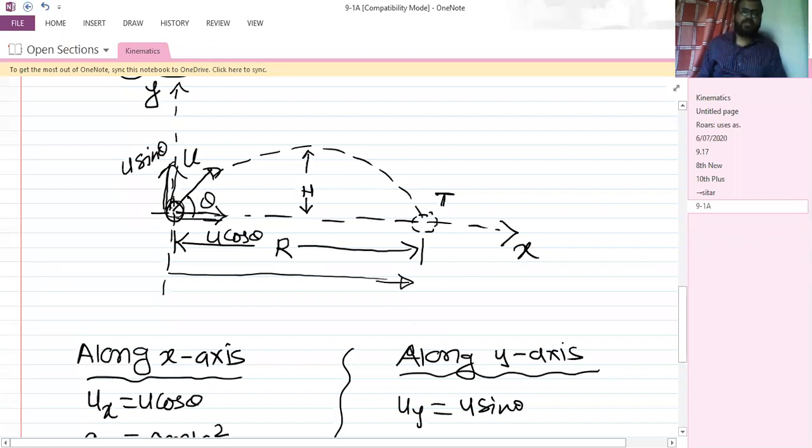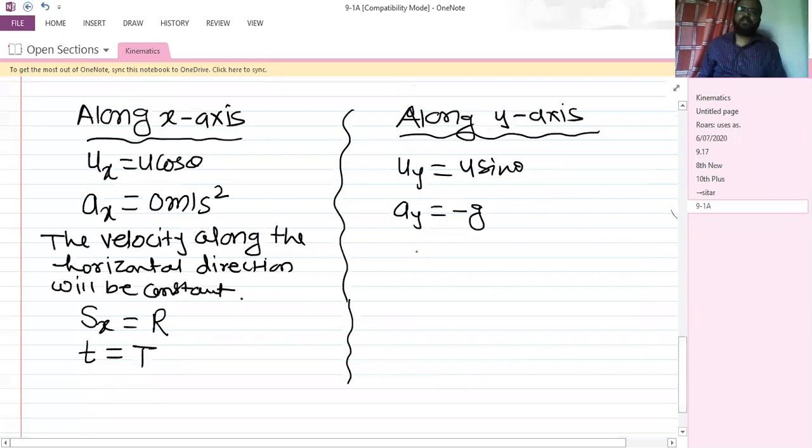On the x-axis, y is equal to 0. So what is the vertical displacement of this ball? Sy is equal to 0 meter. I hope this is clear now, right?